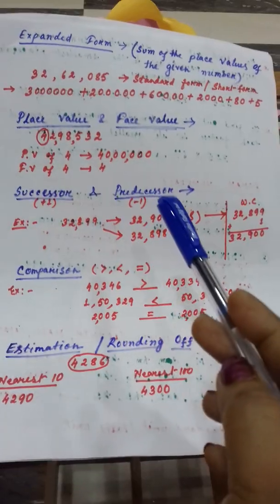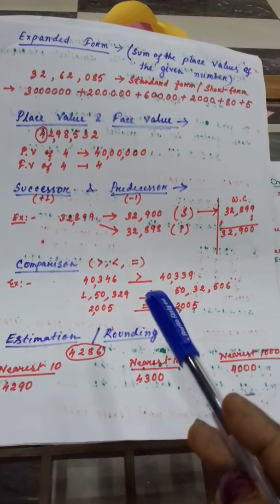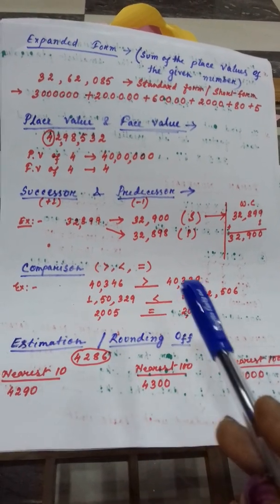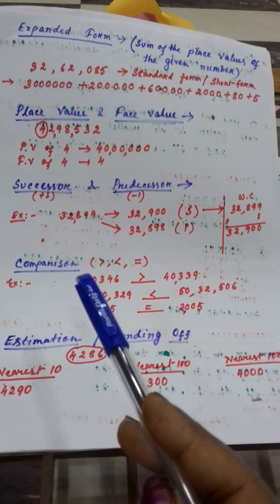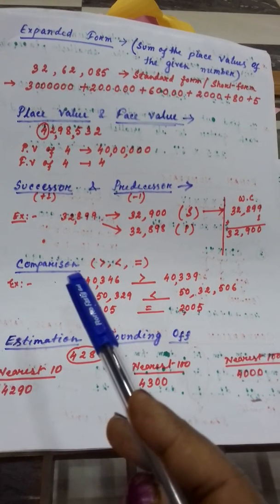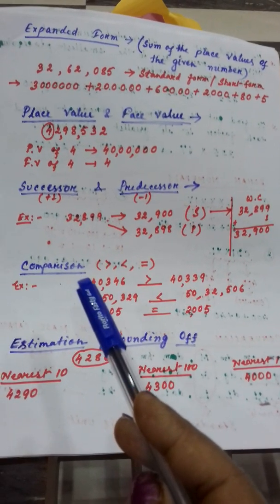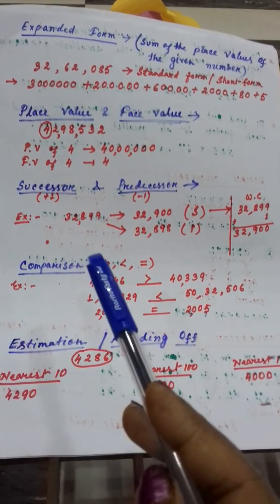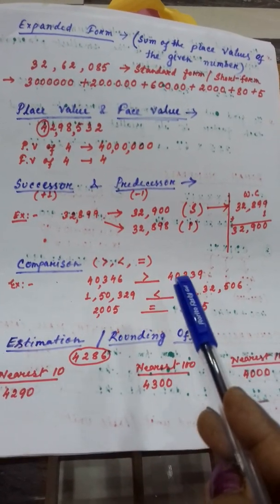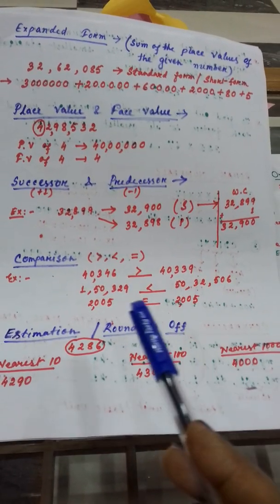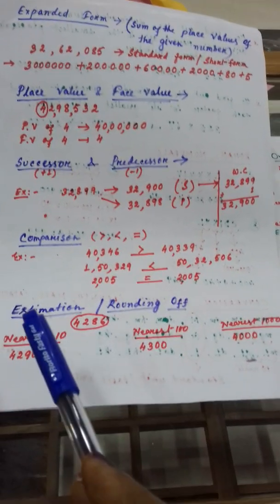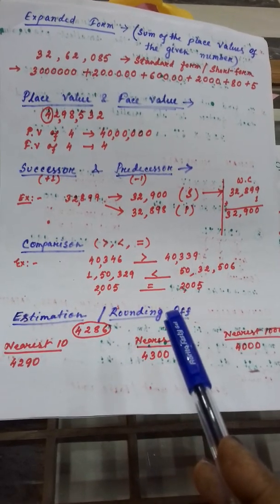Then successor, predecessor, comparison, how to compare between two numerical figures. Clear? When you compare, always start from the left hand side with the places. One by one you will compare both sides. Clear? Here you see I have written. Clear?